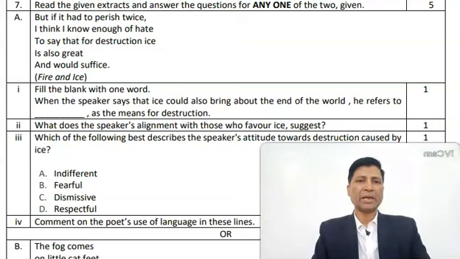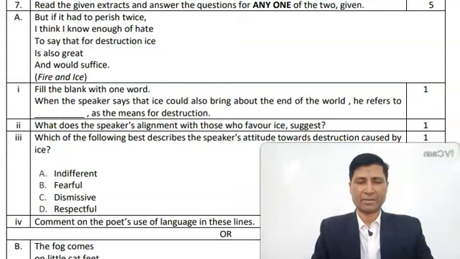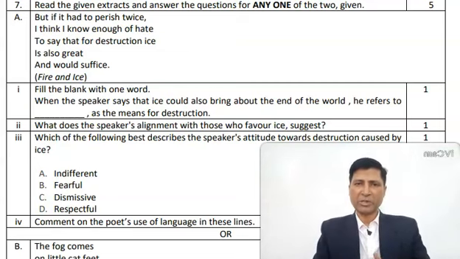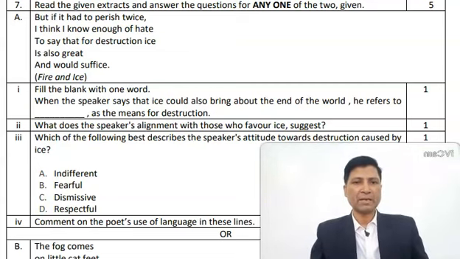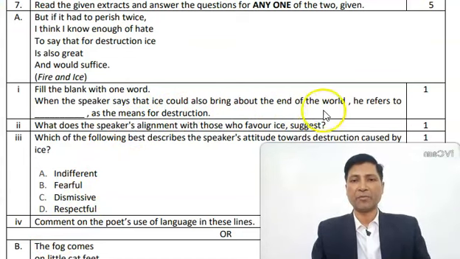But if it had to perish twice, I think I know enough of hate to say that for destruction ice is also great and would suffice. You must have read it a number of times, so I am not going to explain its meaning. I am going directly to the questions. Question number 1. Fill in the blank with one word. When the speaker says that ice could also bring about the end of the world, he refers to as he means for destruction.